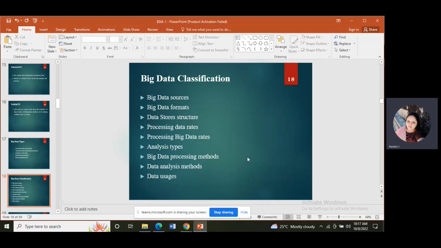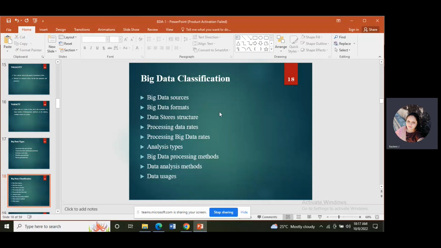and in-memory data or data warehouse, server machine. In that we consider a data warehouse. Data warehouse means where we can store the data and retrieve the data. These we consider as big data sources. Then big data formats. Formats means what?